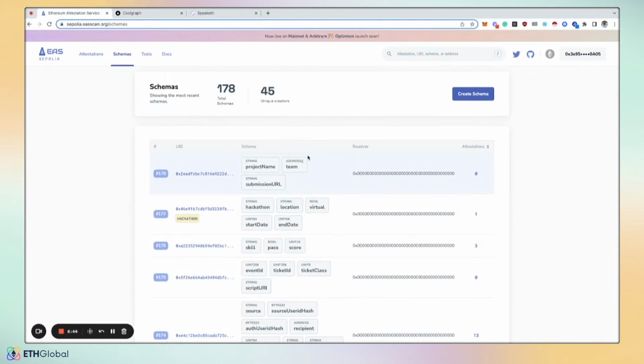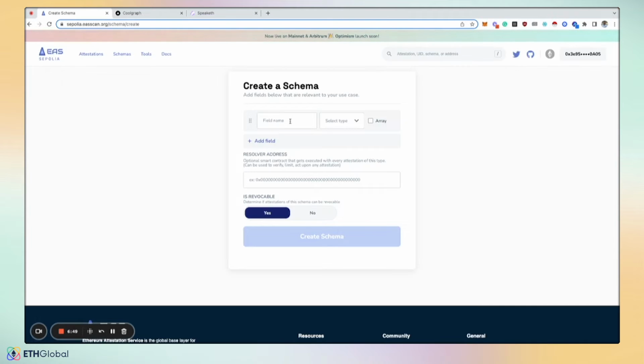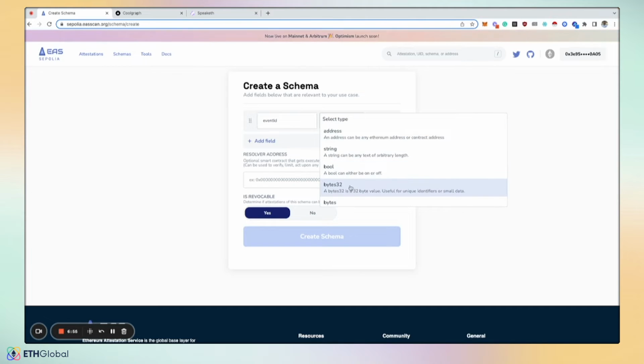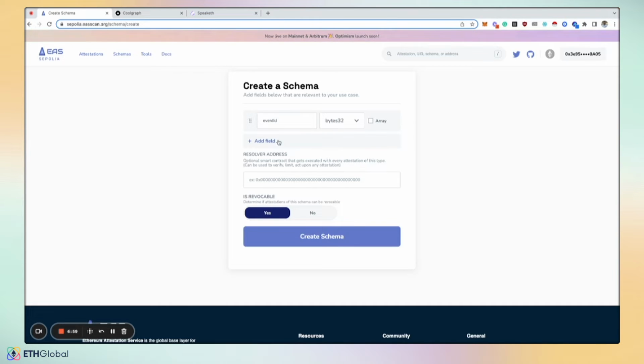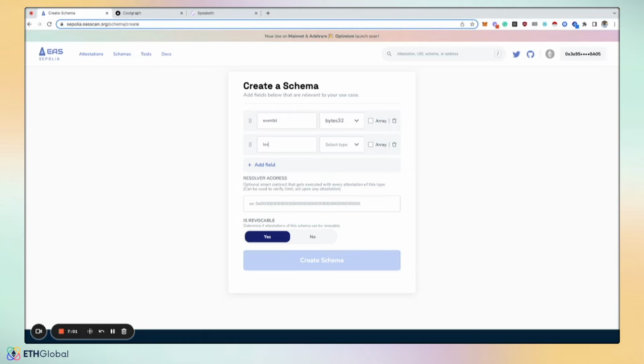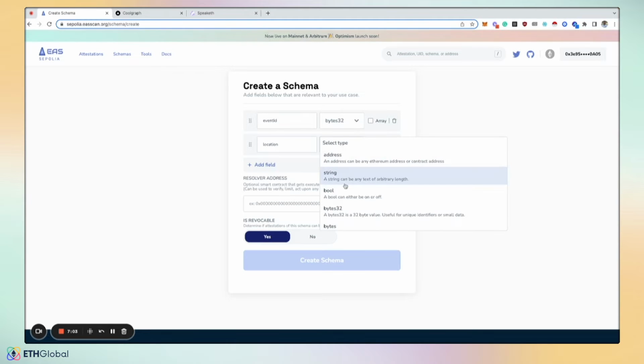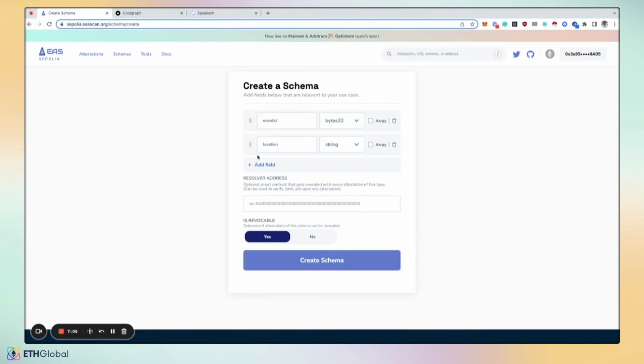Now, you might say, hey, I want to create my own schema. We built some pretty easy tools where you can just start to create your own structure. So you might have, let's just use the event attendance as an example, an event ID, and that's like a bytes32 field. So you can pick the data type here. Maybe it's the location, you have a string.